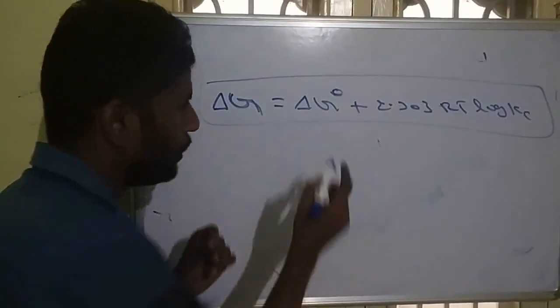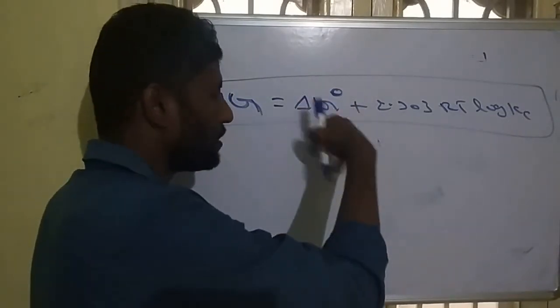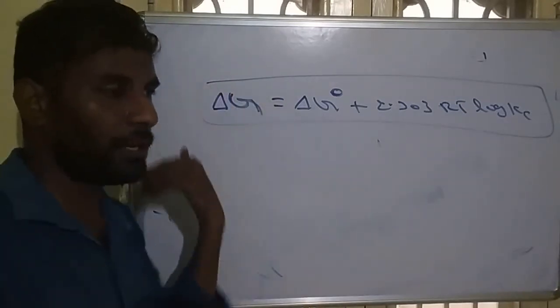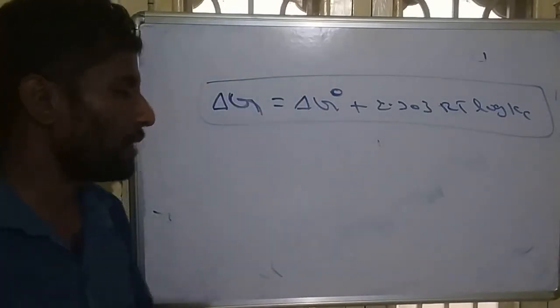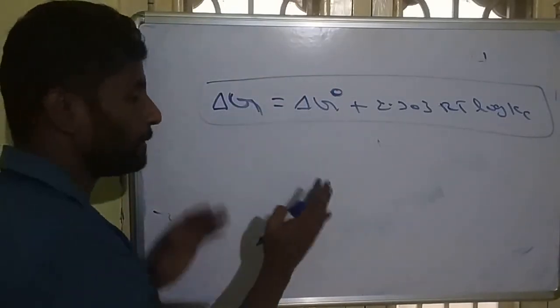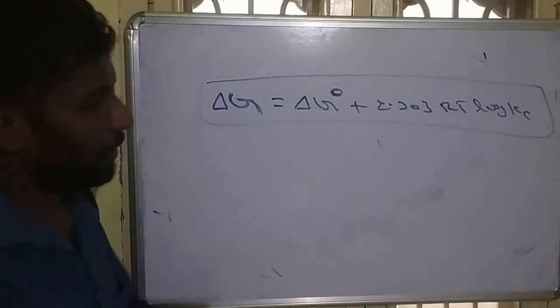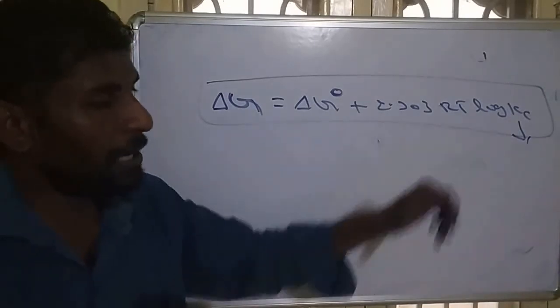But remember, whenever you are using naught, that is a standard. The standard Gibbs energy is always constant. But Gibbs energy will change. It can be negative, it can be positive, it can be zero also. So the relation between Gibbs energy and standard Gibbs energy is given by this formula. And what is the Kc here? Kc is the equilibrium constant.